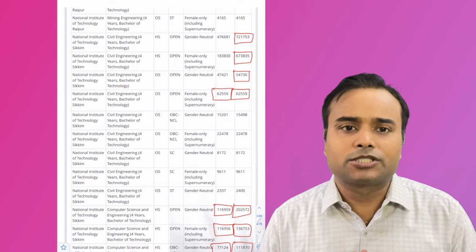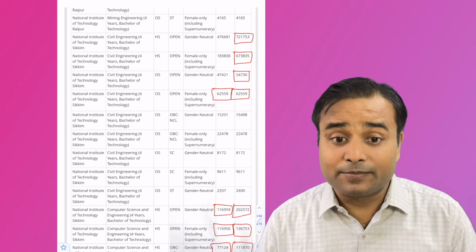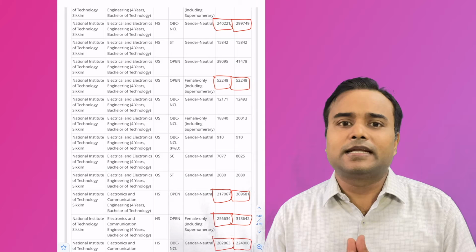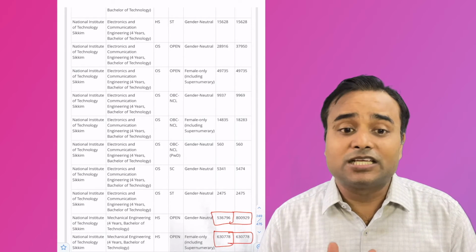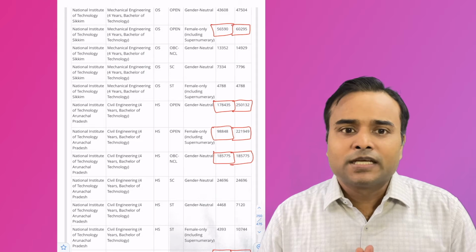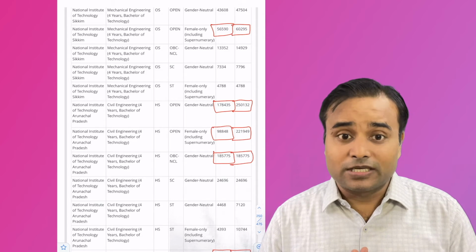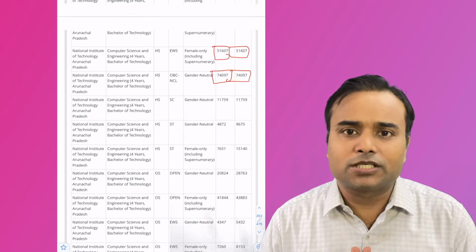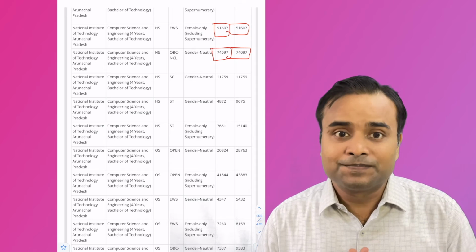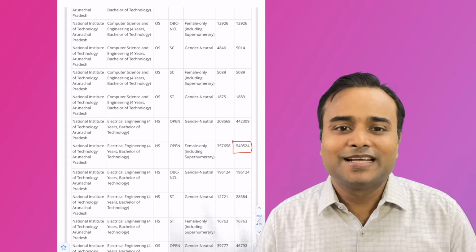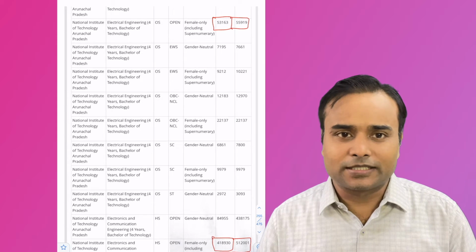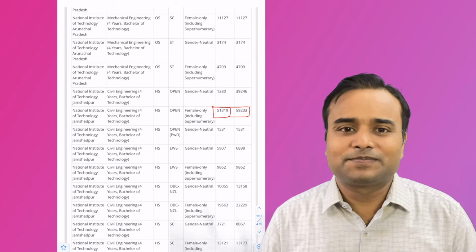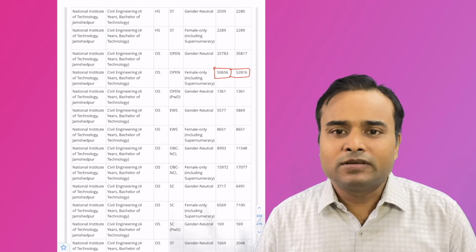NIT Sikkim computer science available, electrical engineering available, electrical and electronics engineering available, mechanical engineering available. NIT Arunachal Pradesh mechanical engineering available, civil engineering available, computer science available, electrical engineering available, mechanical engineering and civil engineering were available.